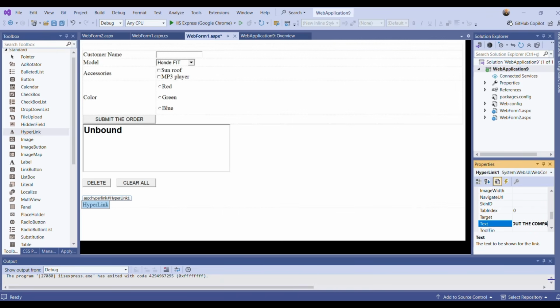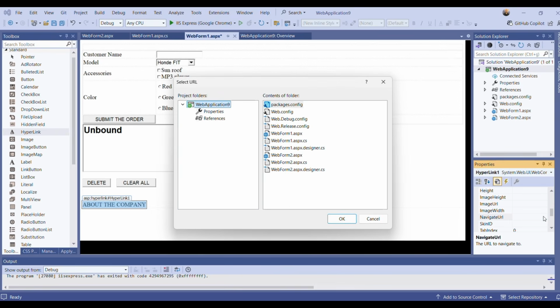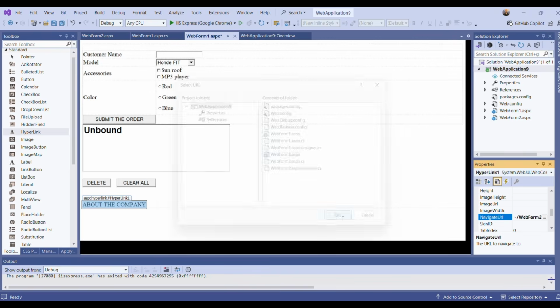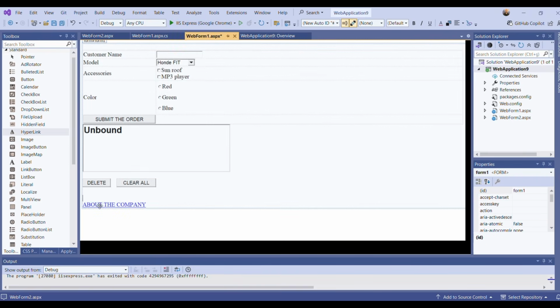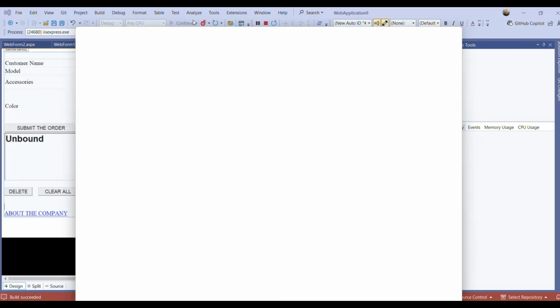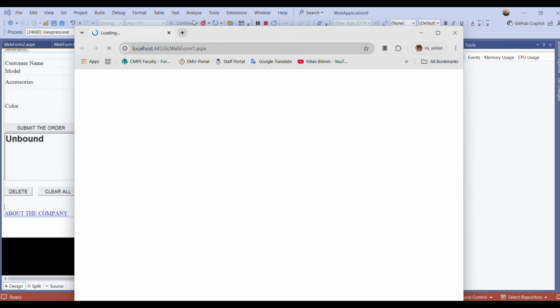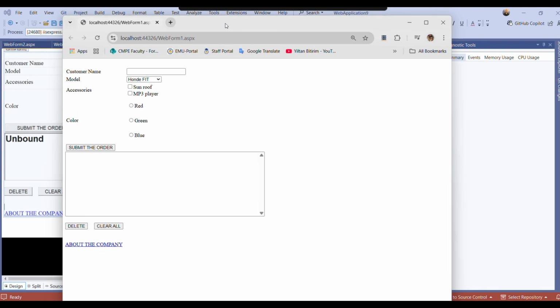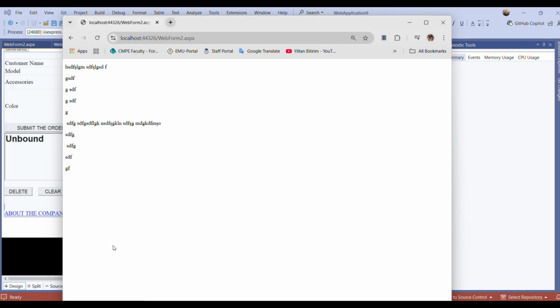Then here I will use NavigateUrl, and I will choose web form 2. And I say OK. So as you see now, it's blue and underlined. And I'm running the project. Then I want to see information about the company. I come here and click on the hyperlink, so web form 2 will be loaded.